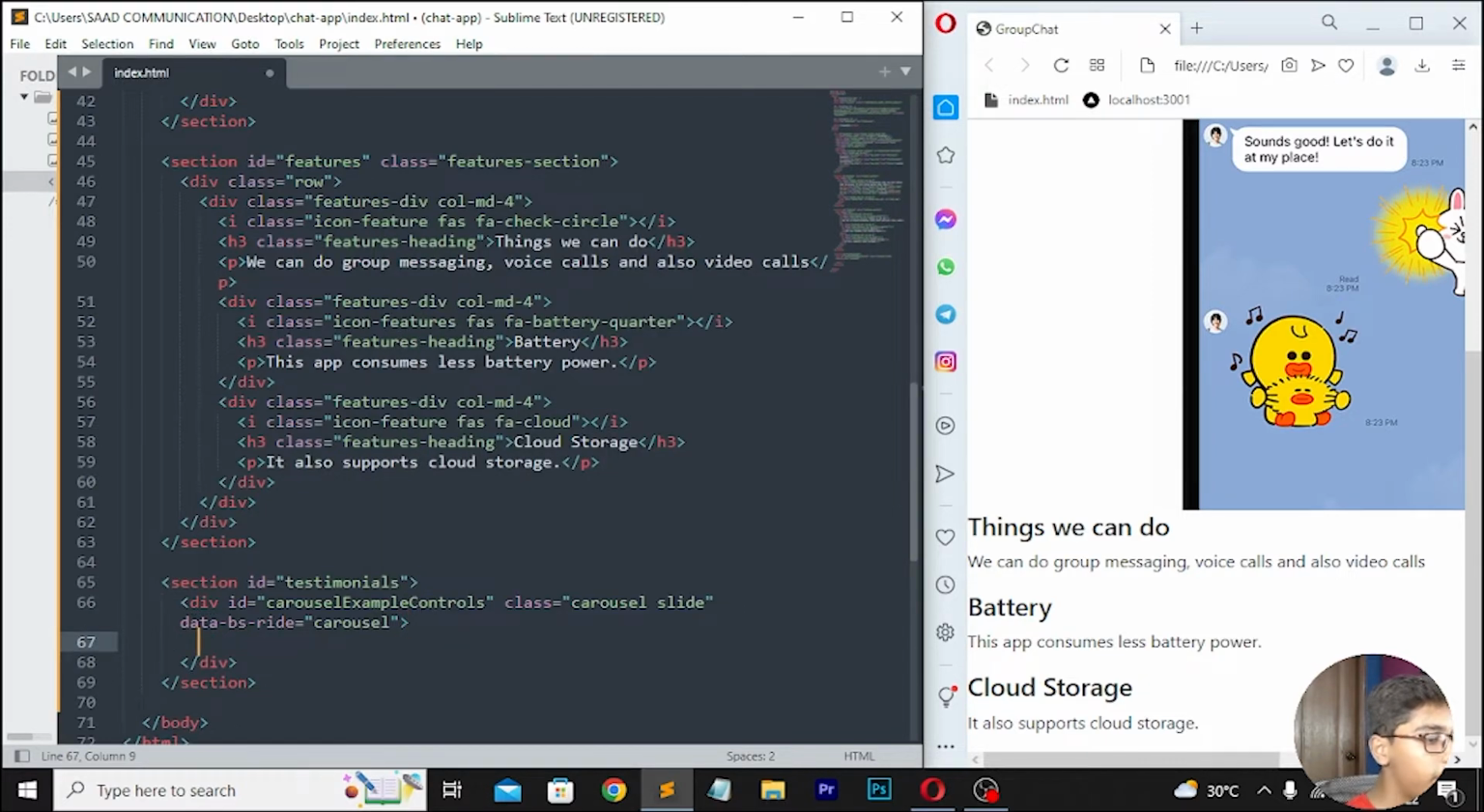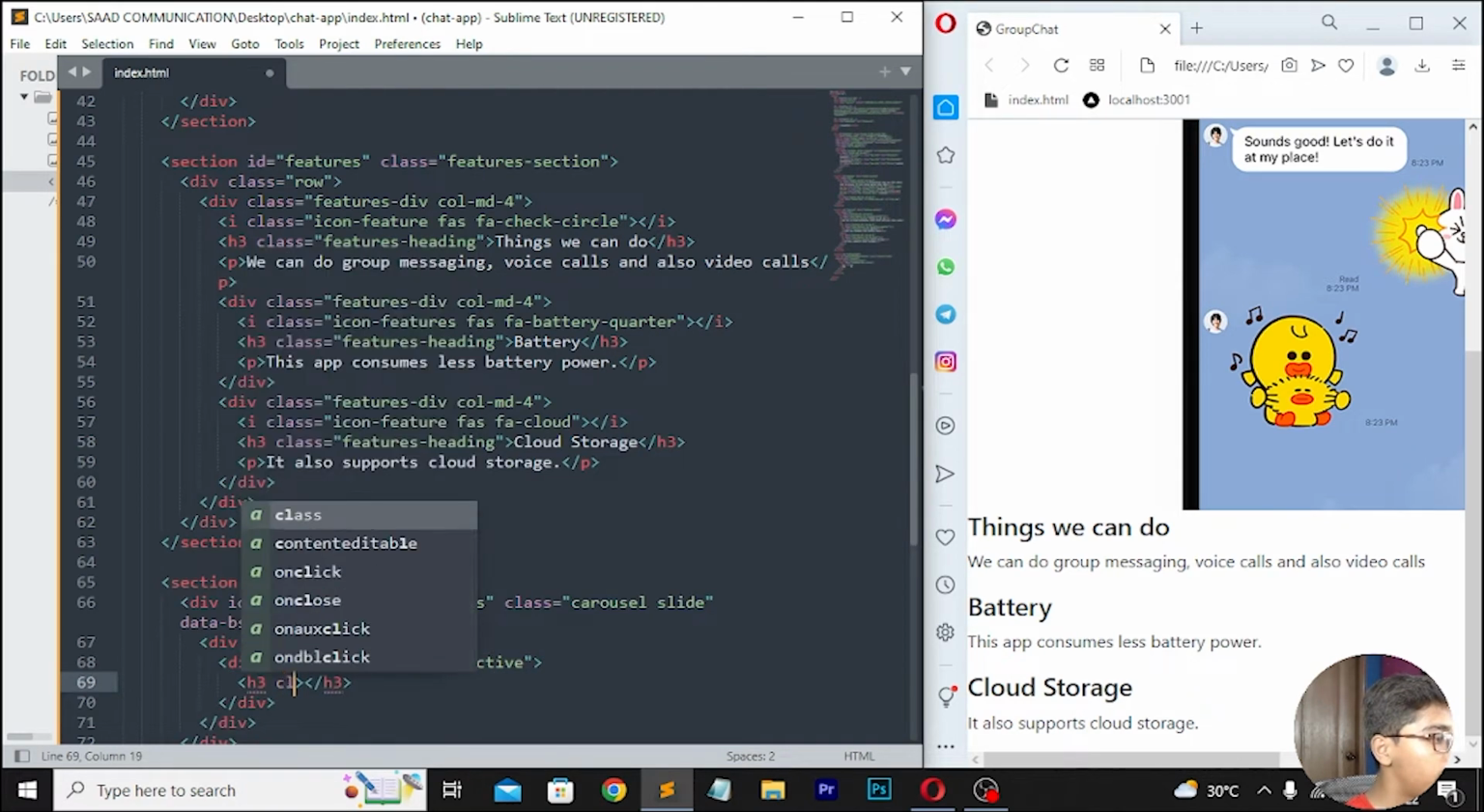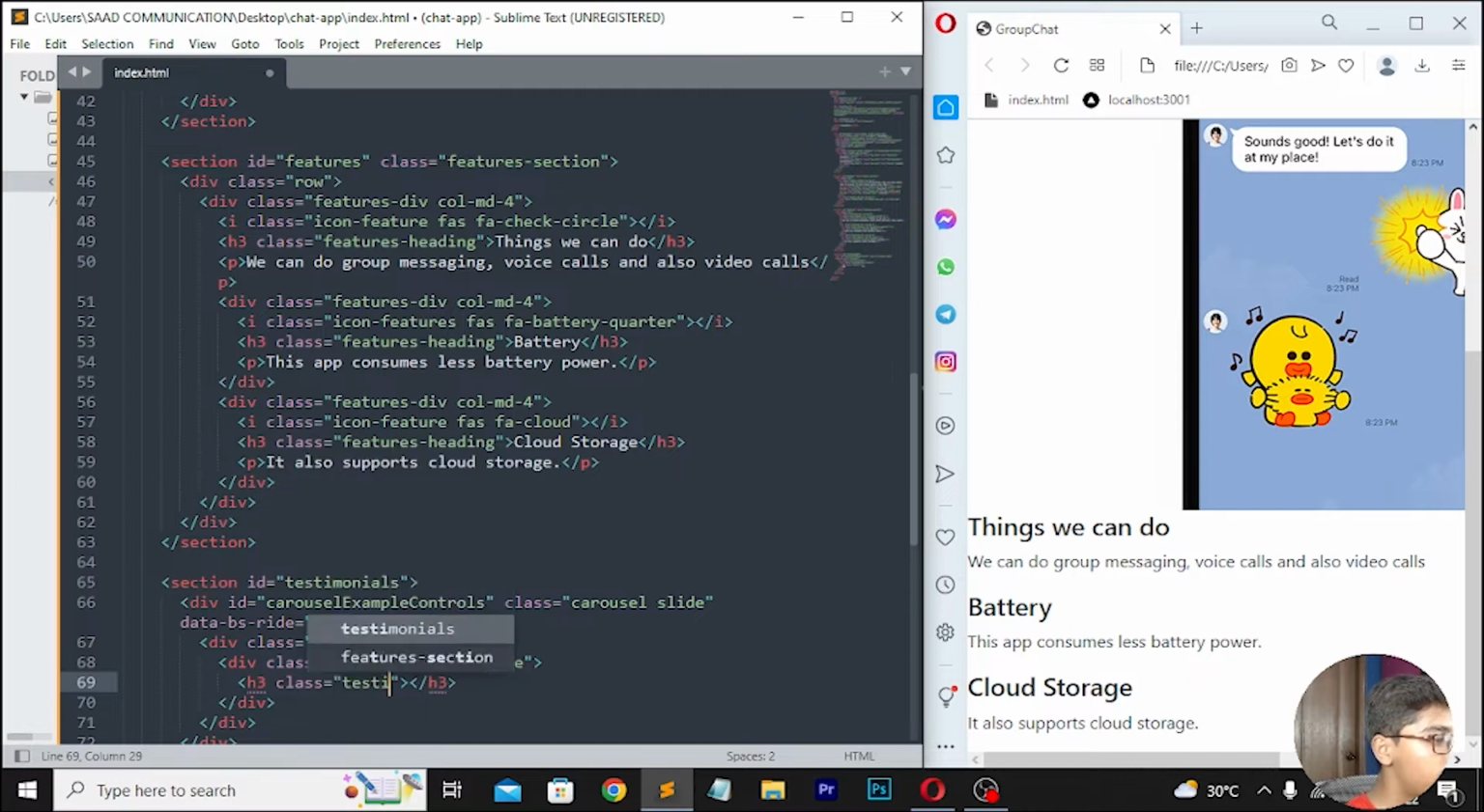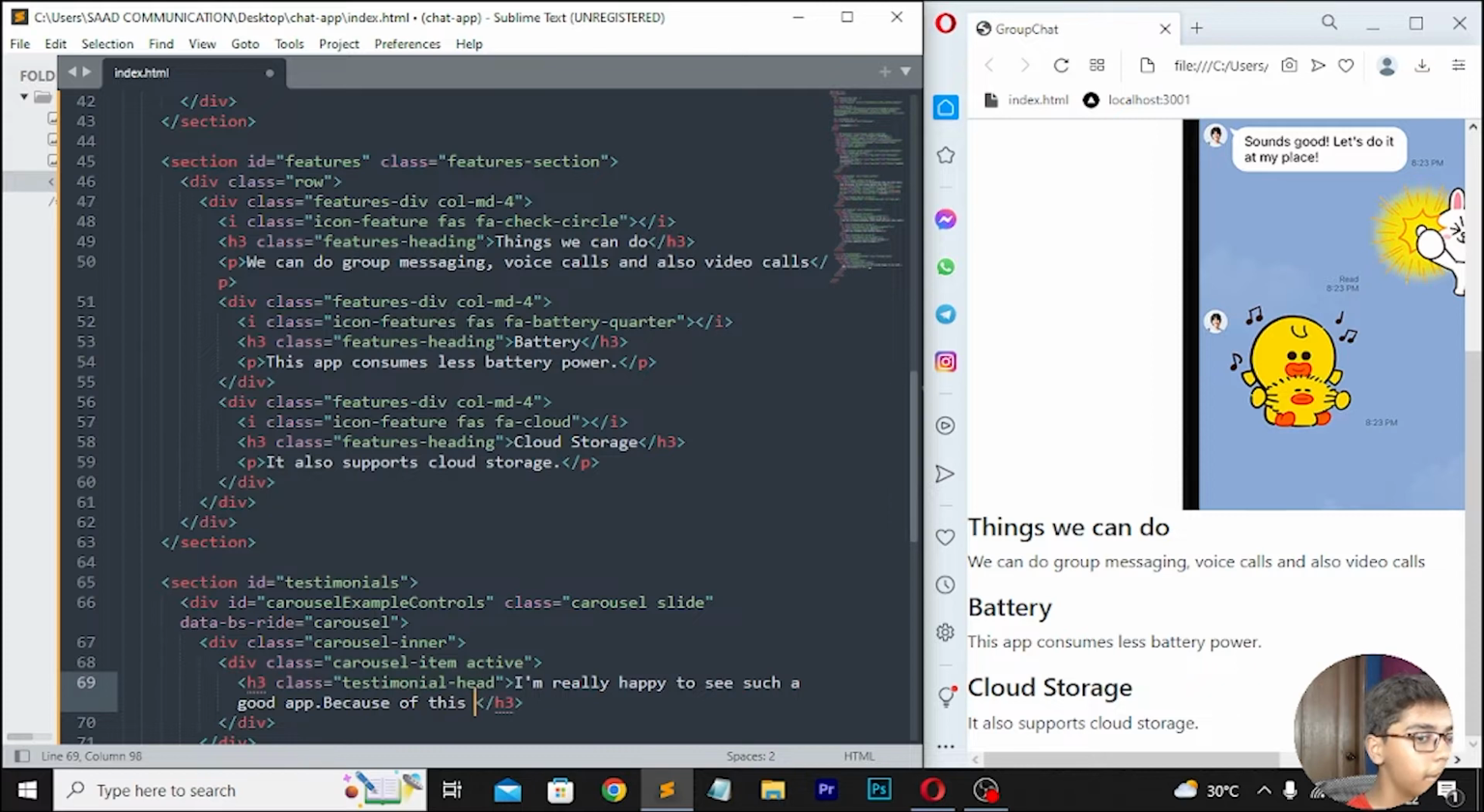Then you have to just move down, then I will be writing div class which should be carousel-inner, then you have to move down, here I'll be writing div class which should be carousel-item, then you have to write active, then move down, here I'll be writing h3 class, then I will be writing testimonial, then testimonial-head, and here I will be now writing I am really happy to see such a good app. Then you have to write any text, you can write this, I got my soulmate, like this.